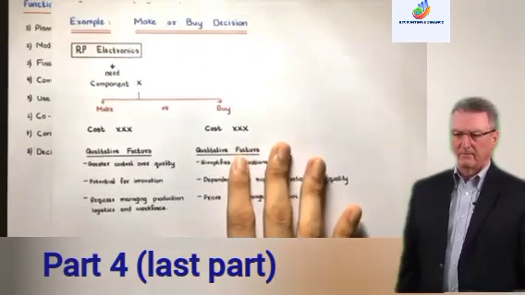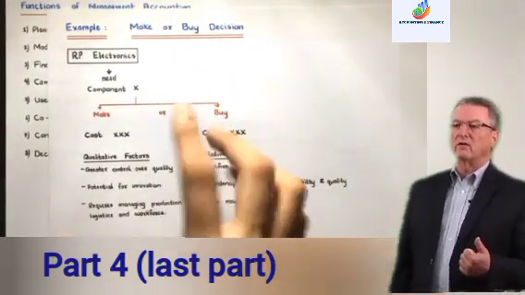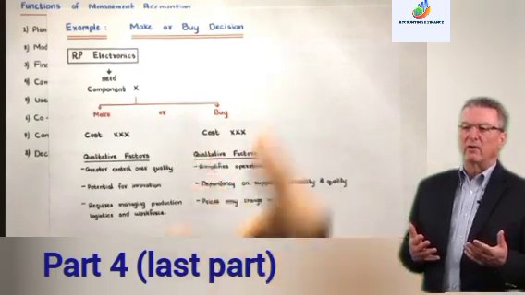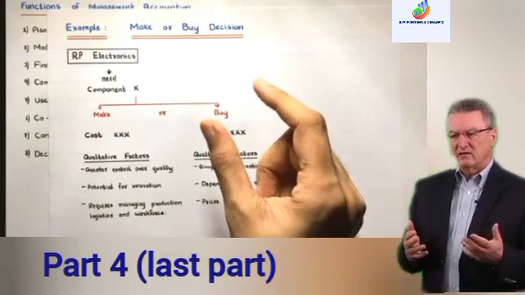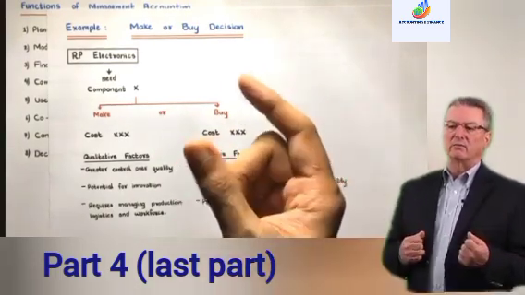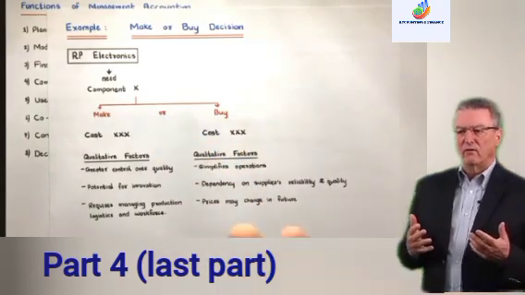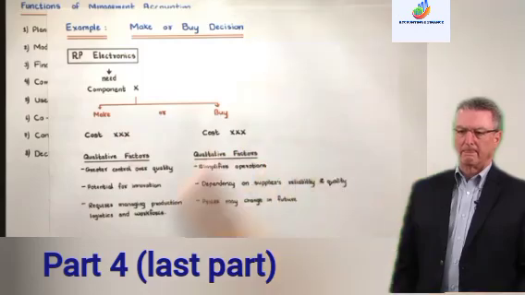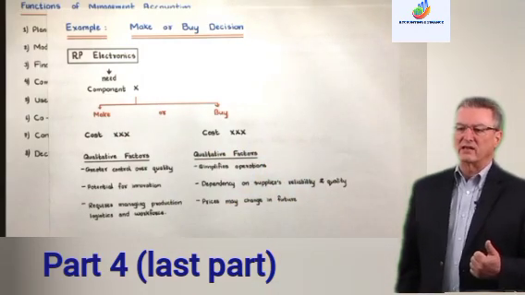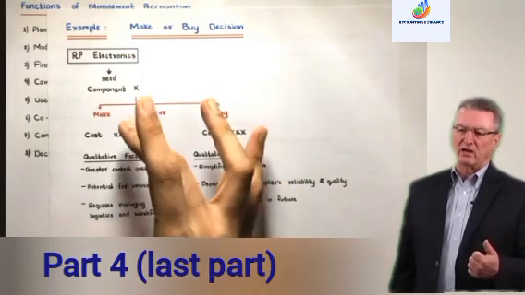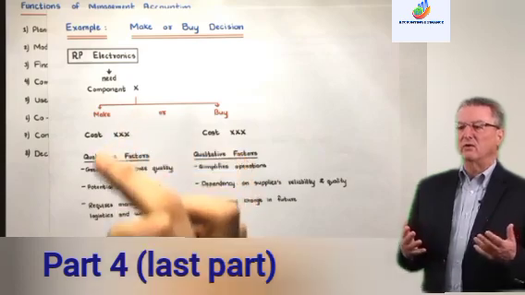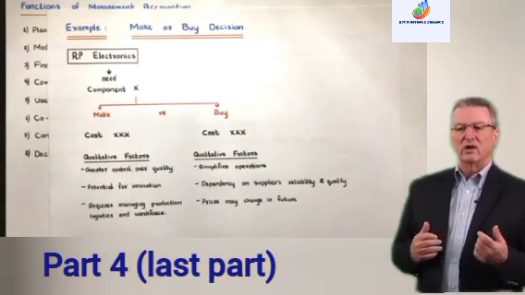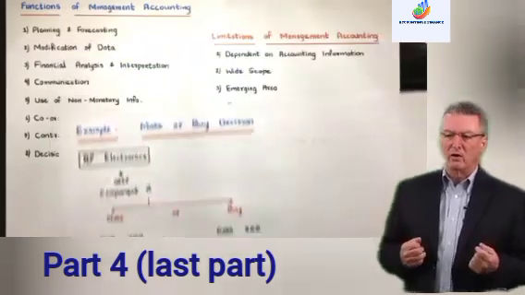Is it clear? Now one practical example that I can give of this is the Apple company. What did Apple do in 2020? Apple used to purchase its chips from Intel, right? Then they started designing their own chips, Apple Silicon M1, M2, and now M3 has come out. So they have shifted to this. They are making their own chips. Okay, so this was the complete introduction to management accounting.